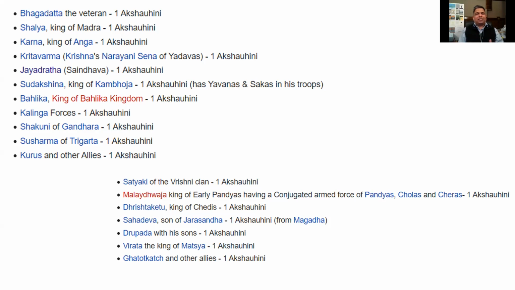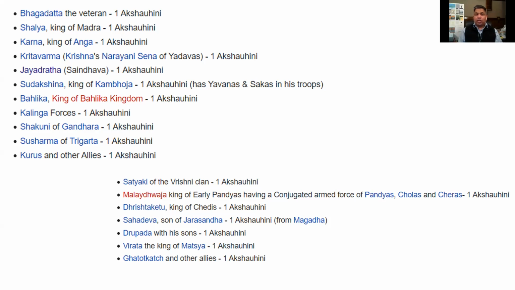And I also mentioned that Baghdad, the way the local people will say it, sounds like Bhagada, all right? As if in the name Bhagadatta, the last portion is dropped. That Bhagadatta is one of the key warriors on the Kaurava side, and he brought with him one Aukshahini army to fight in this battle.